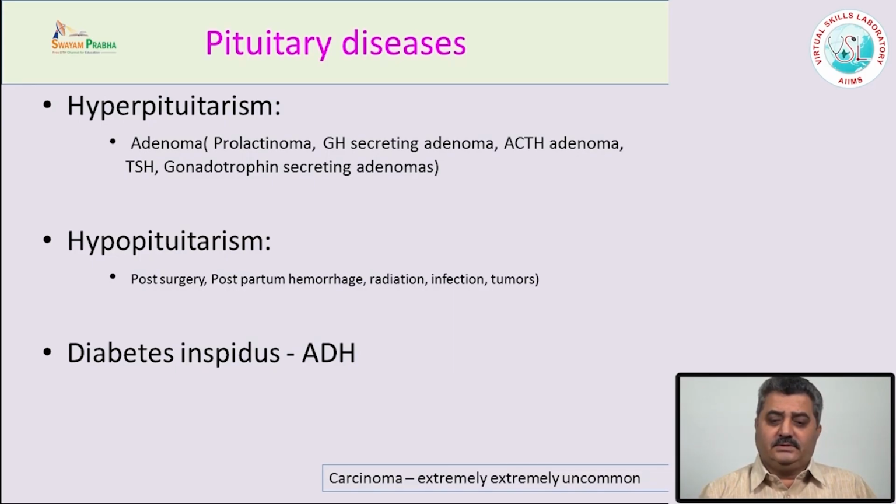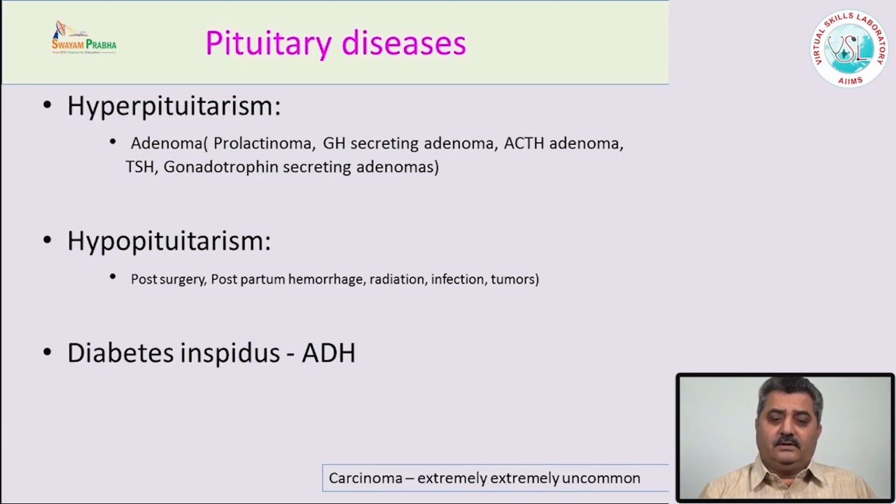Sometimes after radiation, when the pituitary gland is irradiated for adenomas, it may lead to hypopituitarism. Rarely, there may be infections or tumors from the adjacent areas, maybe from the bony case or from the brain, which cause hypofunctioning of the pituitary gland.